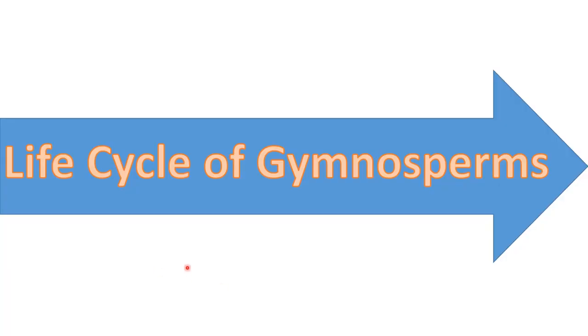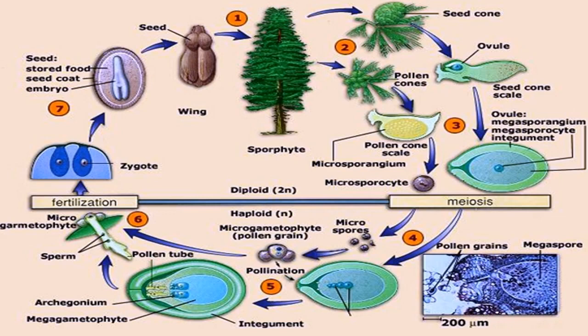Now let's take a recap of the life cycle of the gymnosperms. See, this is the complete life cycle of the gymnosperms. We will start from here. This is a gymnosperm plant, and this is called the sporophyte, because the sporophyte is the dominant phase in gymnosperm plants.